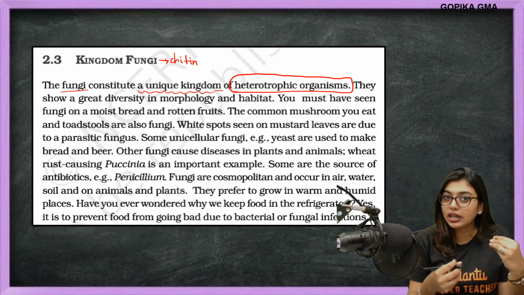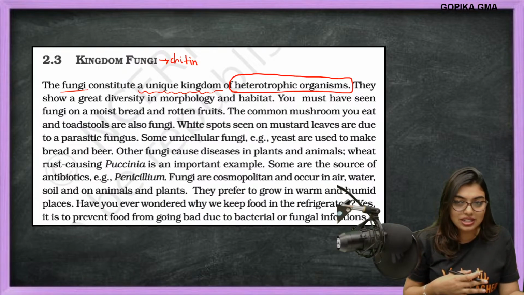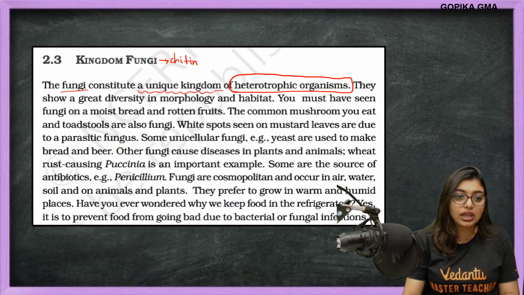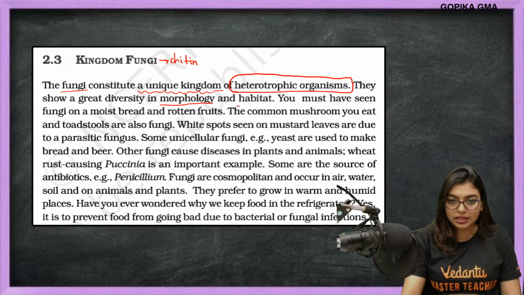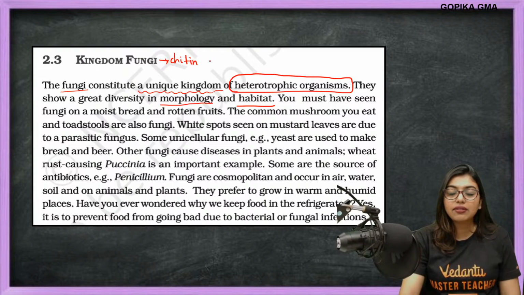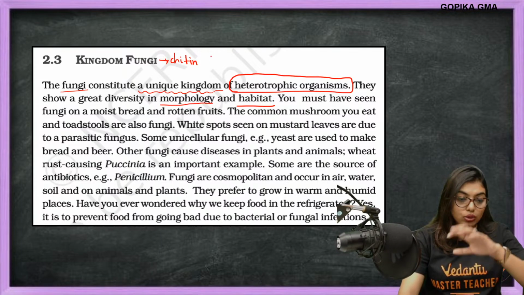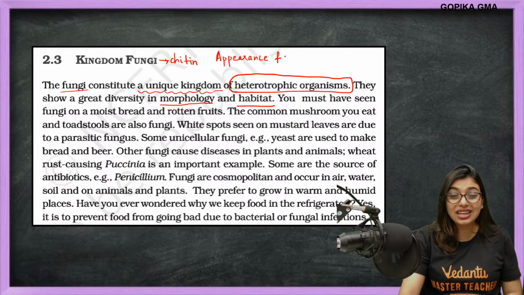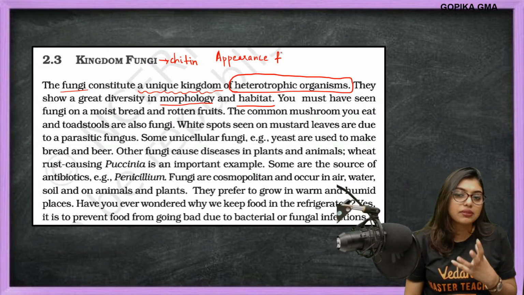That is, no matter whether they have resources or don't have resources, they will not be able to make their own food. They show a great diversity in morphology and habitat. That means they have a great variation in how they appear, the appearance, and in which regions they are present, the habitat in which they stay.